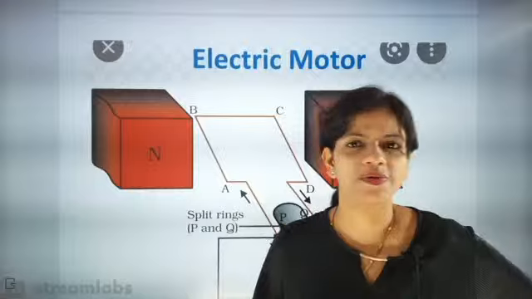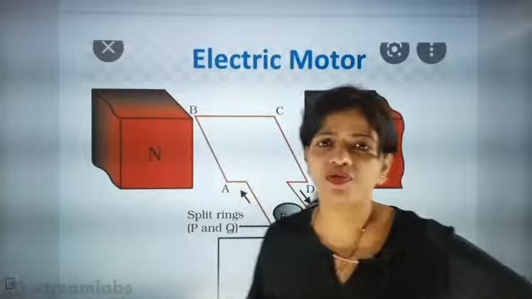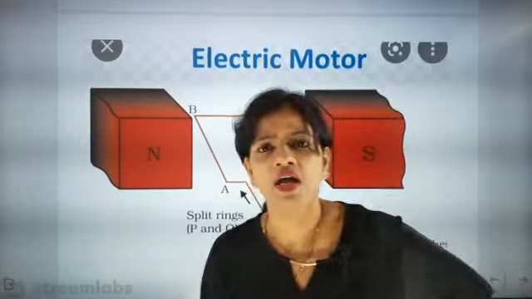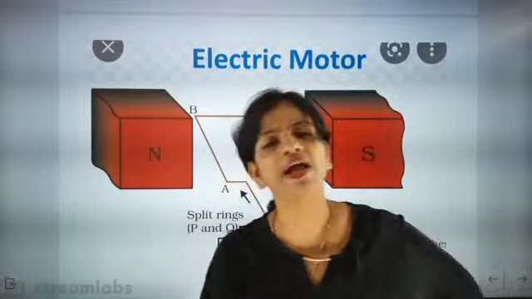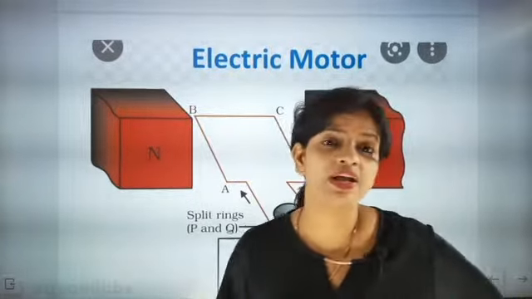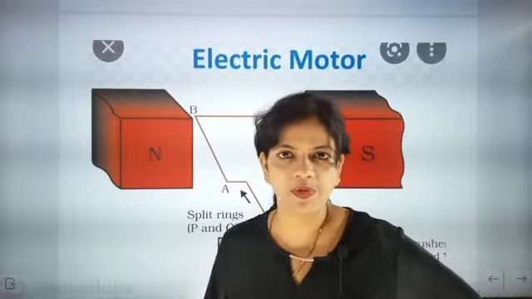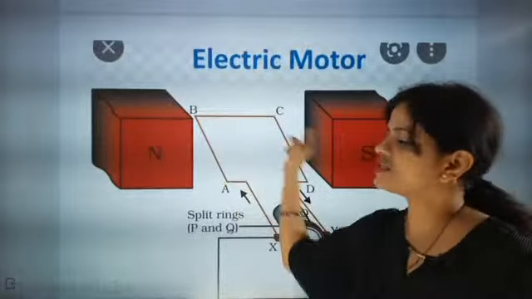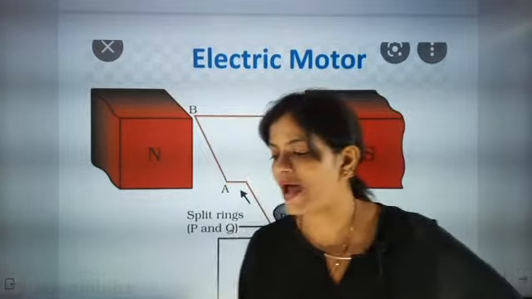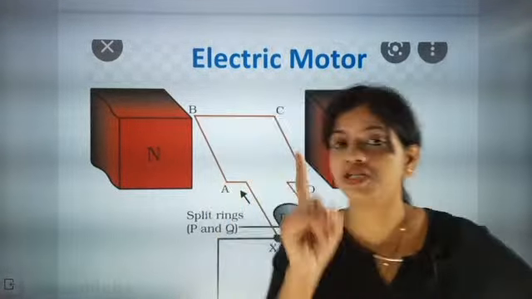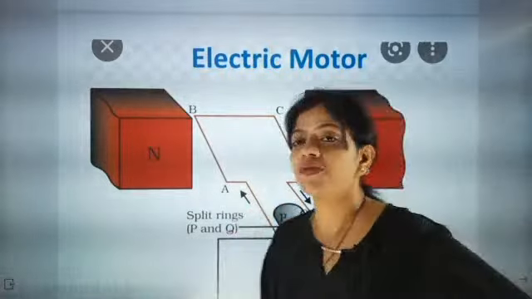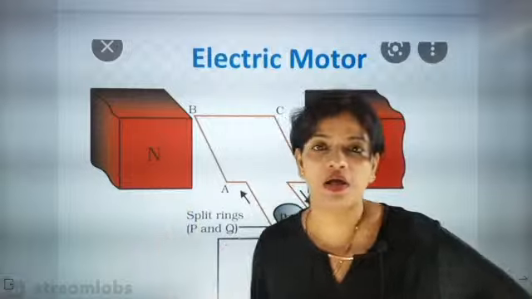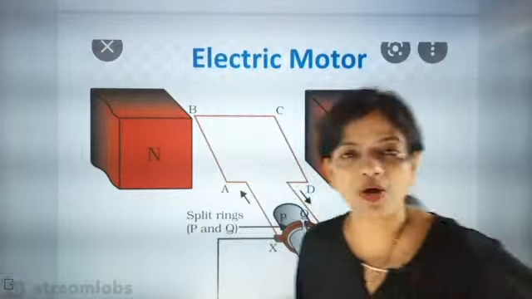One simple concept here: yes, the magnetic field is influencing these sides because here the magnetic lines of force are intersecting each other. The moment the magnetic lines of force are perpendicular to each other, they create the effect. But on these faces, BC and AD, the magnetic lines of force go parallel. So because of that, it is not going to create a problem on that side.